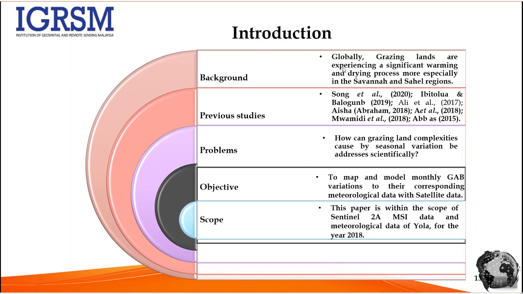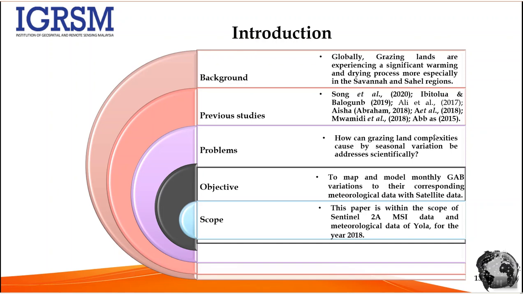The introduction. Globally, grazing lands are facing significant warming and drying processes, more especially in the Sahel region of the savannah. There are many studies conducted on grasses or grazing lands, but there are limitations. Some of the limitations are in using satellite remote sensing to obtain the grass above ground biomass, that is the quantity of grass in the grazing land.